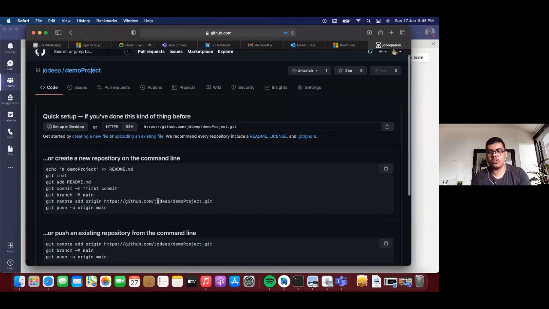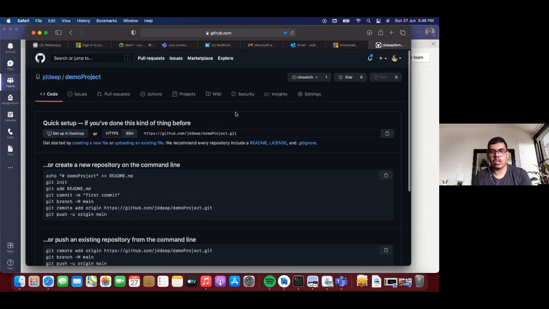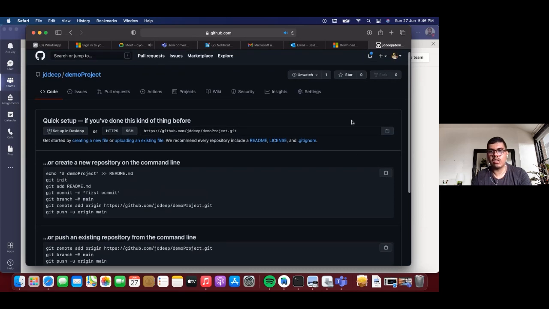This is the process which you can also follow along with, if you have got a GitHub account. Once you initialize the empty repository, you will get a page like this where you can copy this HTTPS link and add it as a remote to your project.